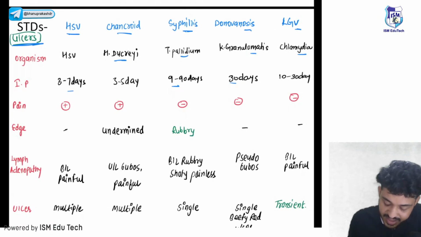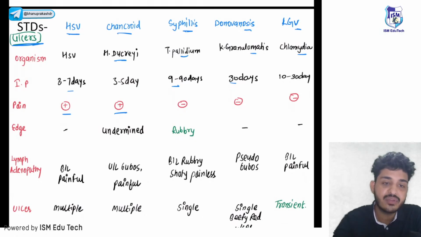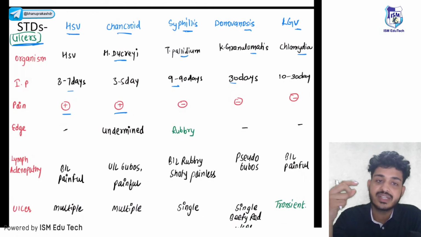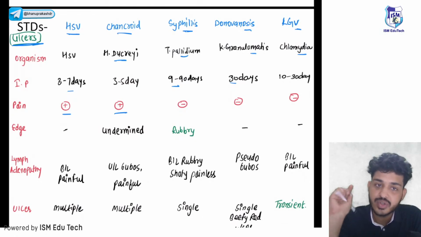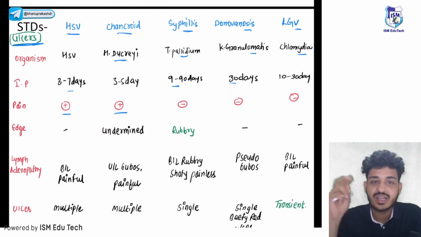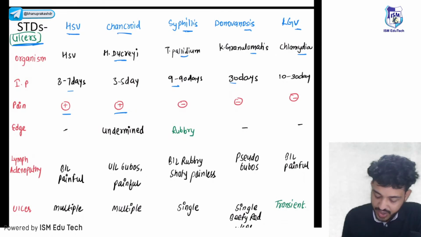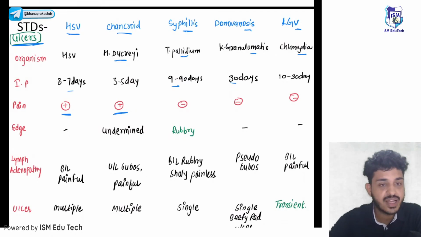If the ulcer is painless or painful, there can be only two possibilities if the ulcer is painful. First thing, it can be an ulcer of herpes simplex virus. Second thing, it can be an ulcer of chancroid, right? First HSV, or second chancroid.